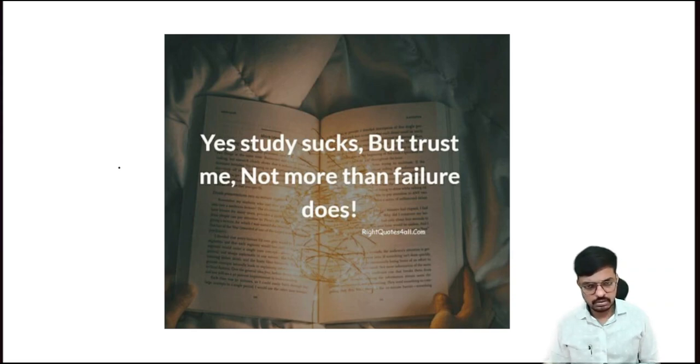Bachcho, studying causes a little frustration, a little tension. We have to sacrifice some things. It sucks our actual time and it sucks our actual energy also. But it does not damage more than failure. It is not as dangerous as failure. Failure is more dangerous than study. Okay, right? You study and come out of the failure zone and get success. So with this beautiful motivational quote, we will start today's session with updated things.